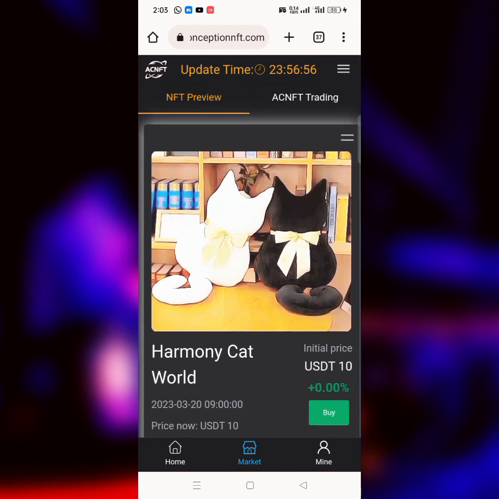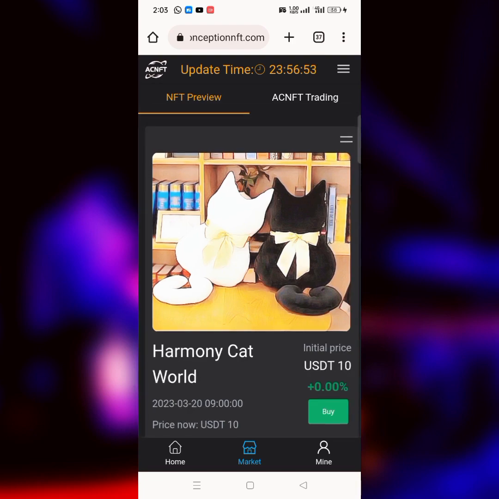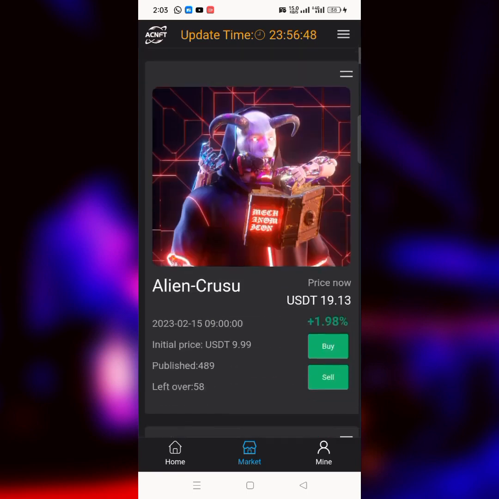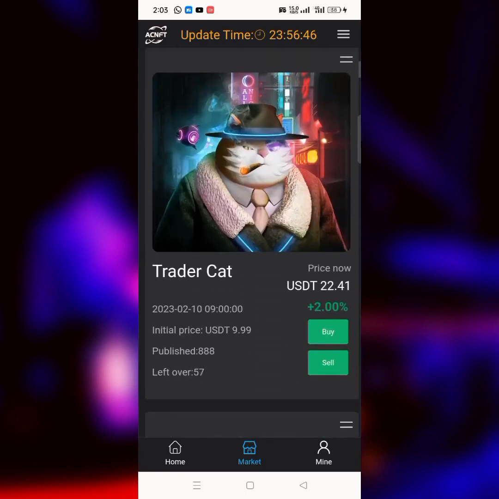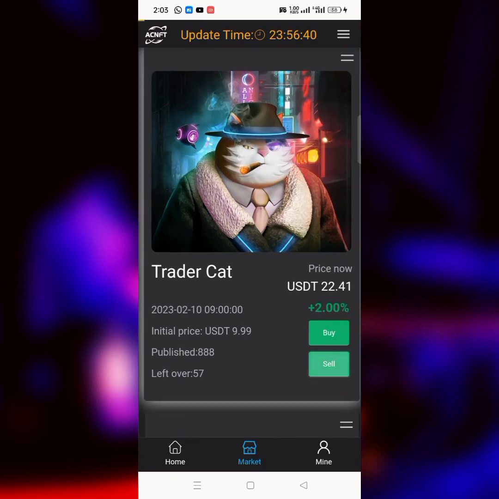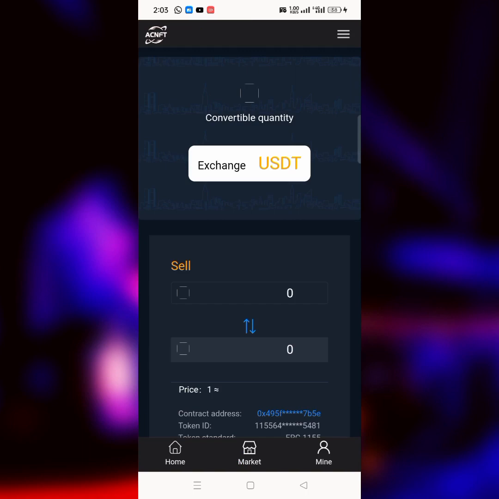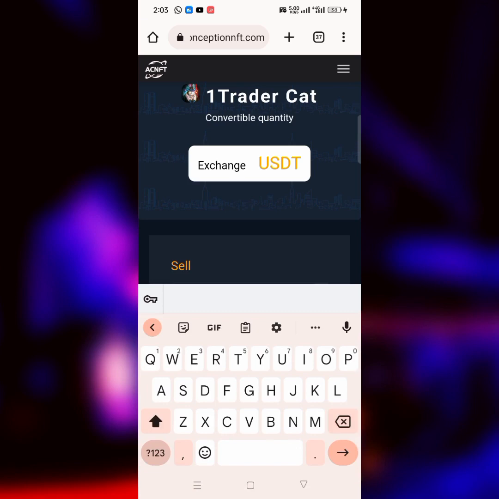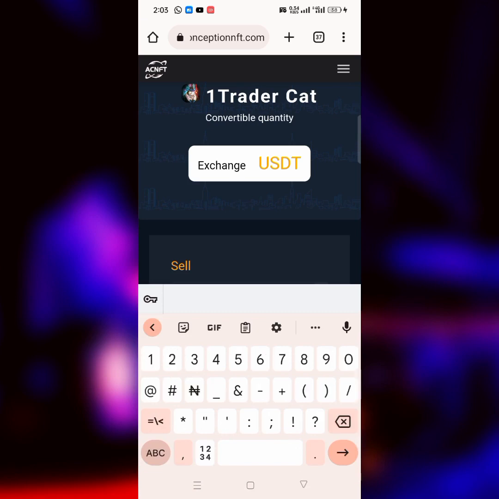And now let me go ahead and sell off the one that I'm having. So if I go over to this particular NFT trading, I will see the one that I'm having here, my own personal NFT. So this is the NFT that I'm having. What I can easily do now is to click on this place that says sell, and it will load up a bit and bring me to the selling section. So what I have to do now is to enter the amount of NFT that I want to sell, and remember, they always take out 5% of whatever you want to sell as a charge fee for selling.